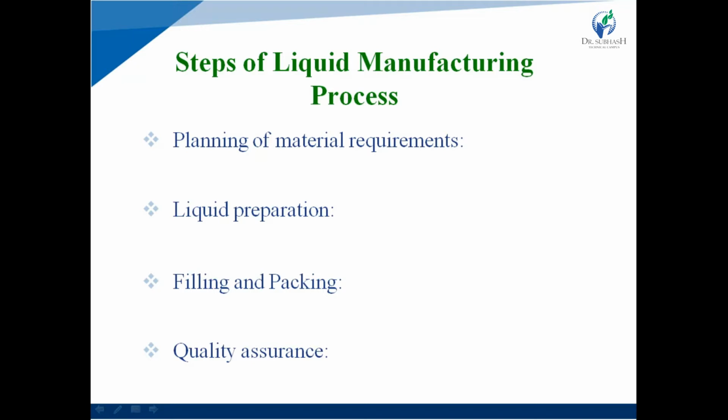Liquid preparations are filled into bottles, and packaging is required to maintain stability of the product. And last one is quality assurance, required to check the quality of substances or any sample.